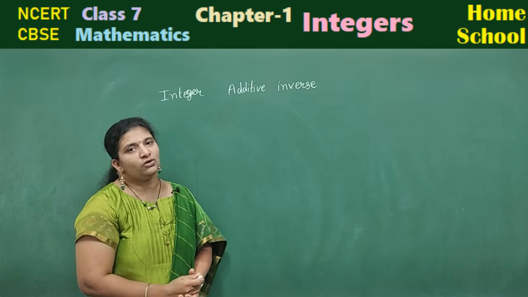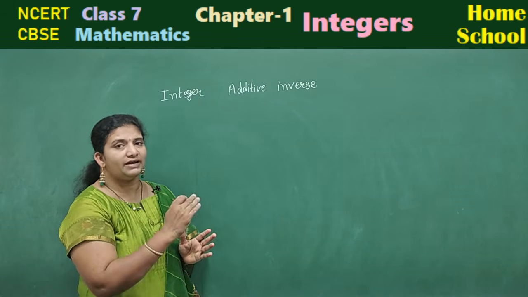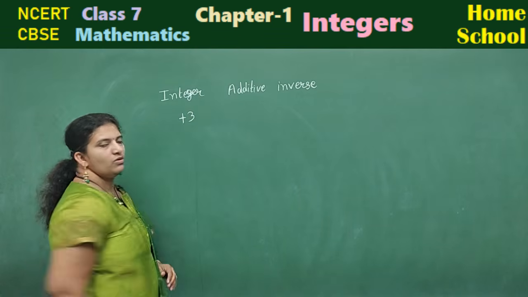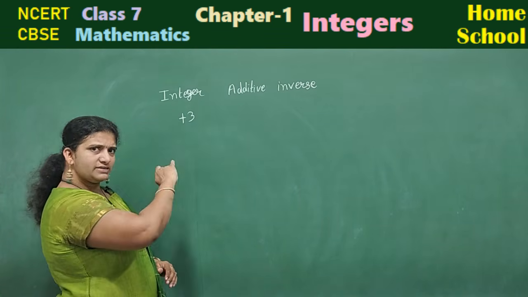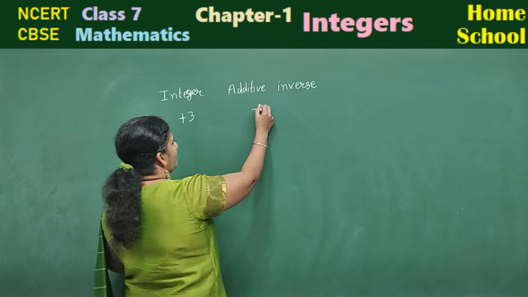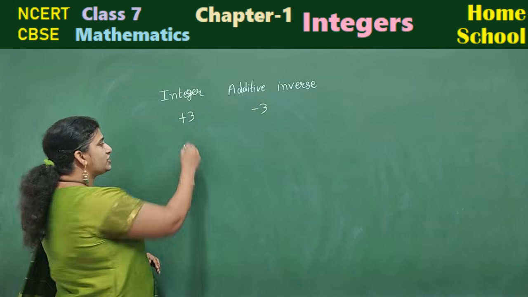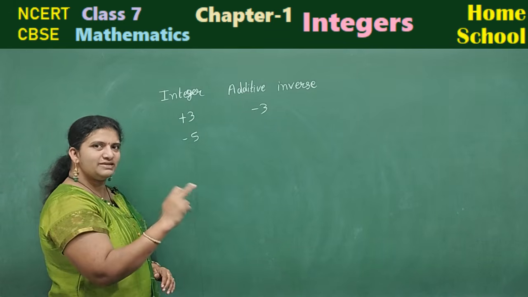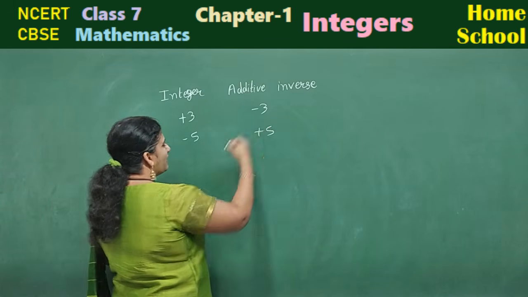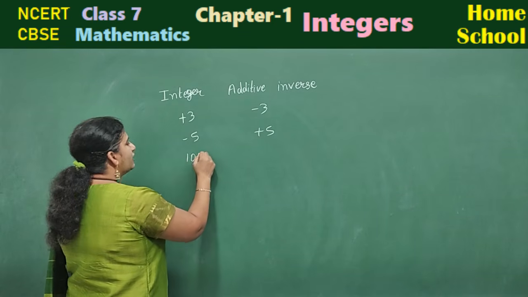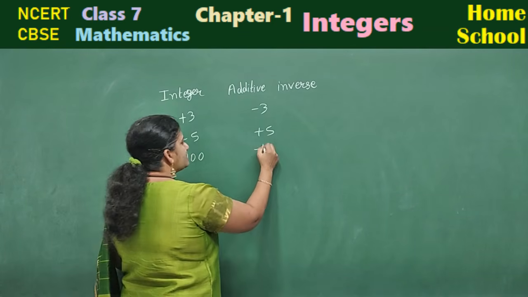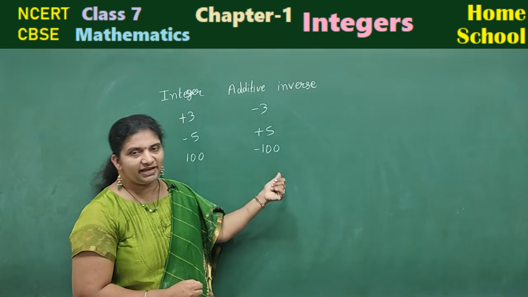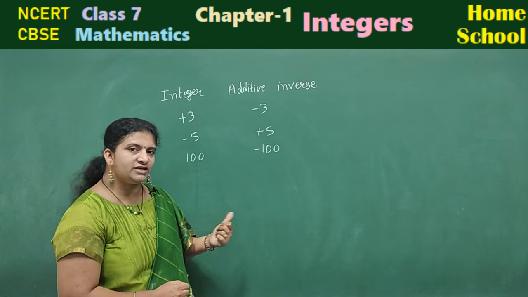Now we are going to learn about an integer and what is its additive inverse. Suppose I take plus 3, what is its additive inverse? Plus inverse is minus. So it will be minus 3. If I ask you minus 5, minus inverse is plus. That will be plus 5. Similarly, you just find out 100. 100's additive inverse is minus 100.